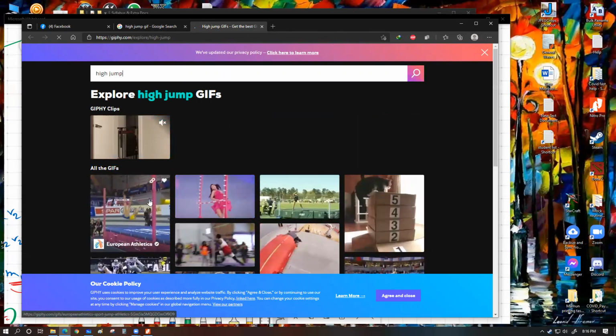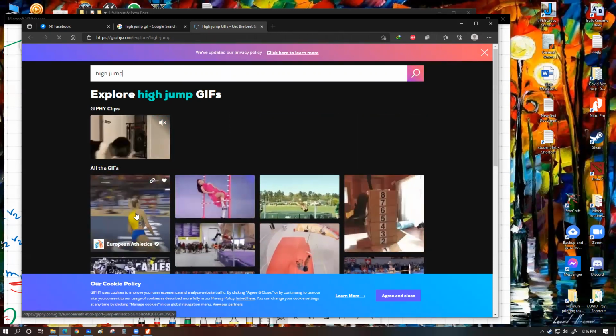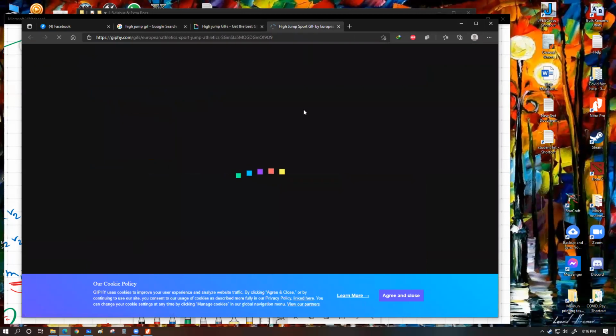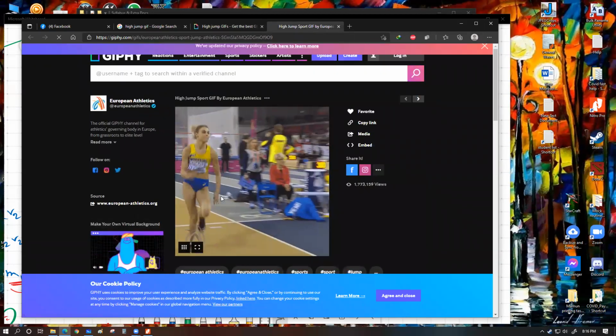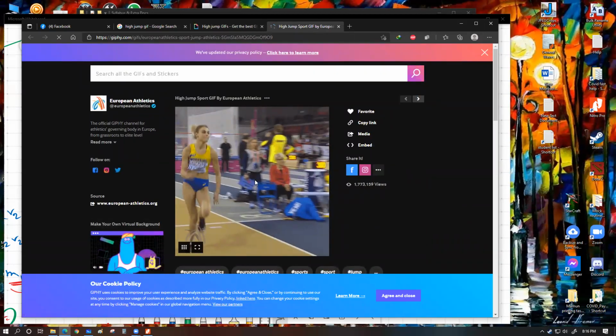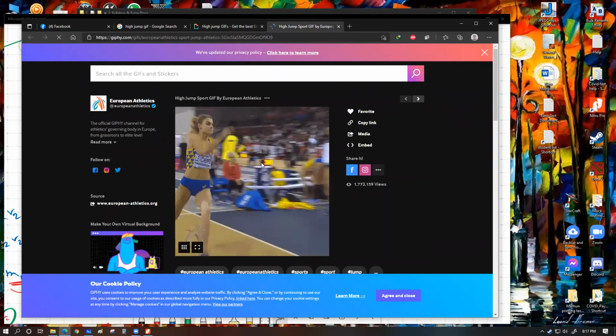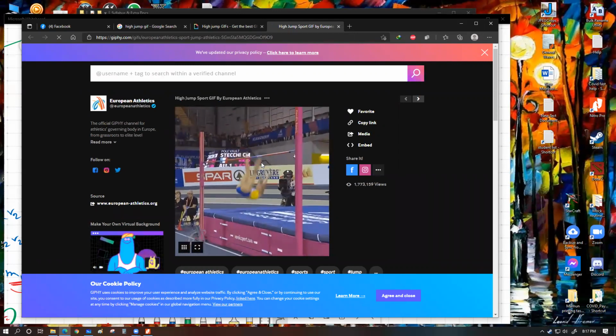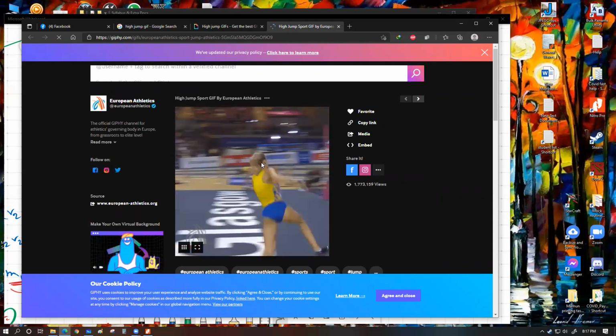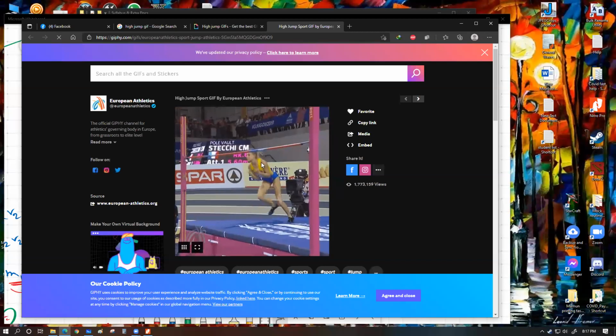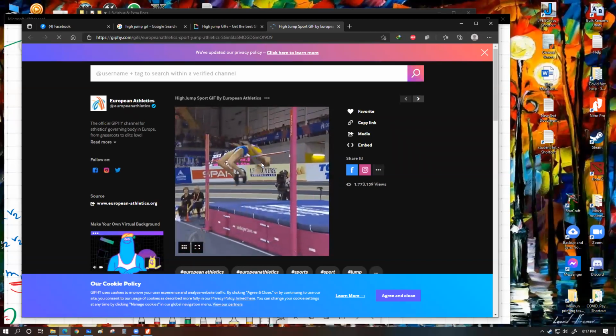Okay, here we have a high jump scenario. I want all of you to see this image, high jump sport GIF. Have a look at what is happening in this high jump motion. Why is it not playing? Okay, playing. So the person is taking a run up, then taking a bit of a curve, and then making the jump above a certain horizontal bar. That's basically high jump.